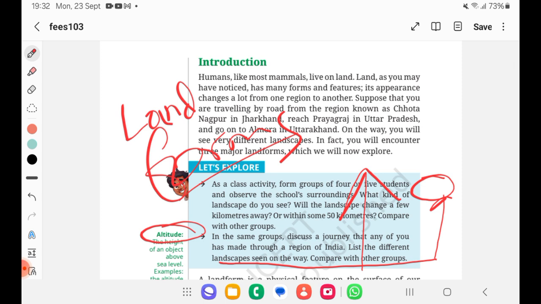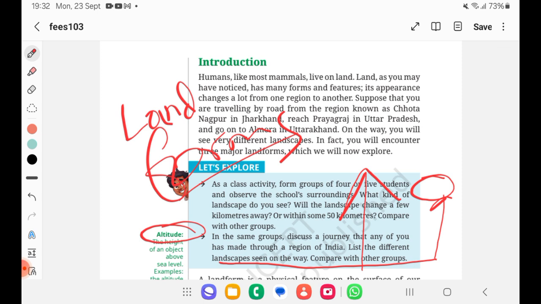Now we'll see how nicely they are introducing. Humans, like most mammals, live on land. Land, as you may have noticed, has many forms and features. Its appearance changes a lot from one region to another. Suppose that you are traveling by road from the region known as Chota Nagpur in Jharkhand, reach Prayagraj in Uttar Pradesh, and go on to Almora in Uttarakhand.